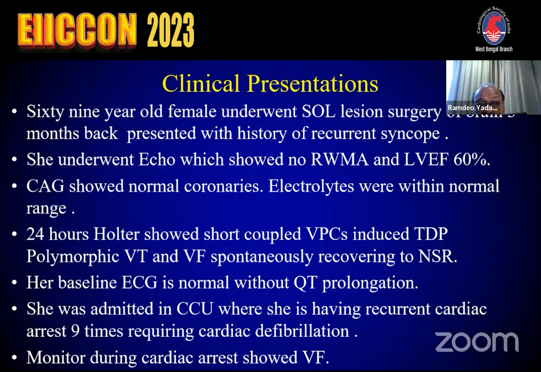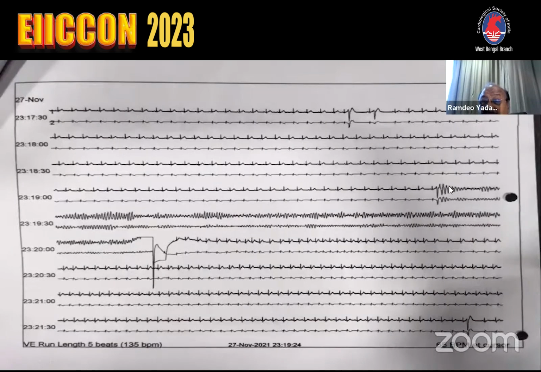Her baseline ECG is normal without QT prolongation. She was admitted in CCU where she is having recurrent cardiac arrest, 9 times during the cardiac defibrillation, and monitored during cardiac arrest showed VF like this. This is in the Holter, so long VF and recurrence of long VF recovering spontaneously to sinus rhythm.